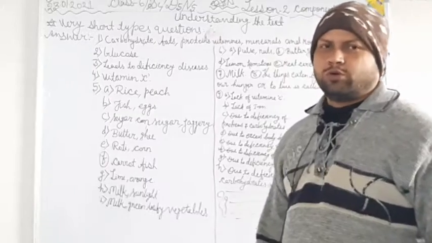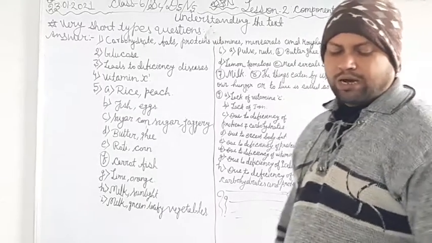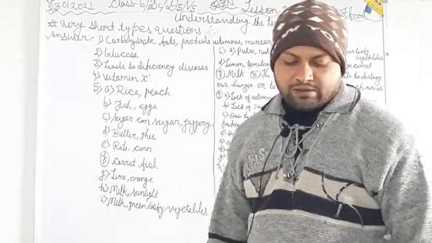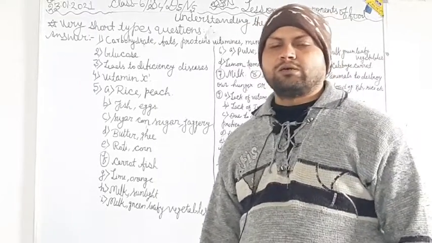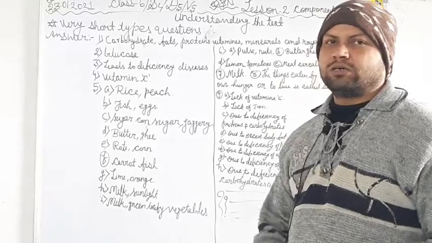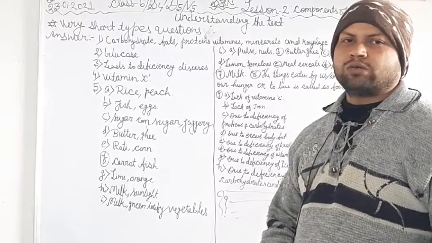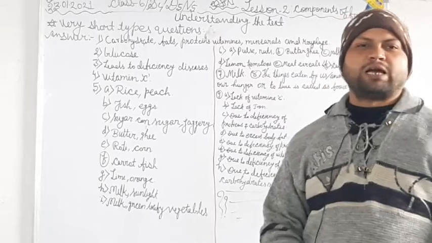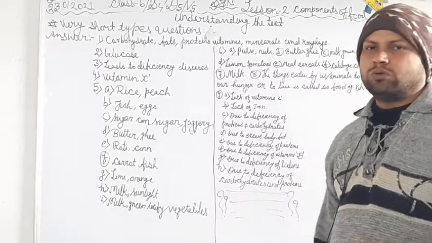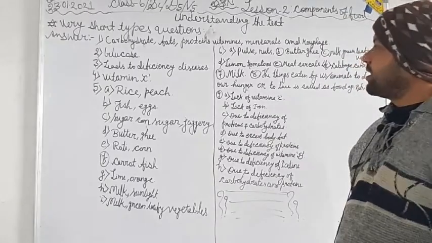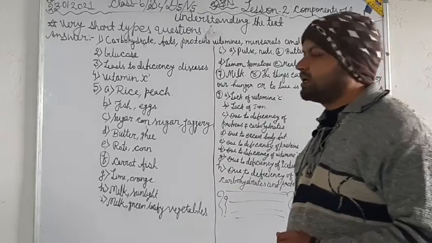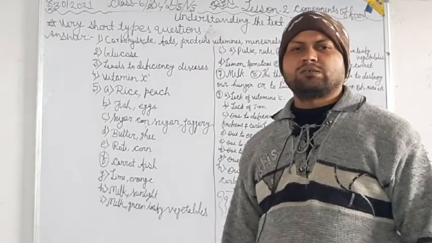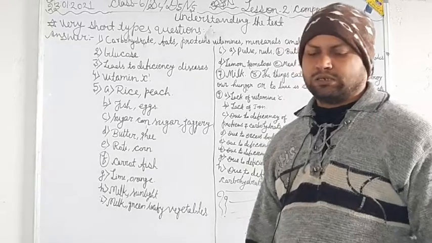You should know about it. Now move towards the second question: which is the simplest carbohydrate? As you know, there are 2 types of carbohydrates, one simple and another complex. The simplest carbohydrate is glucose.